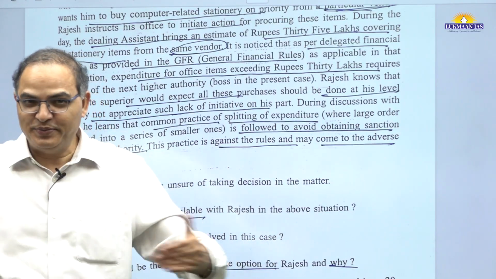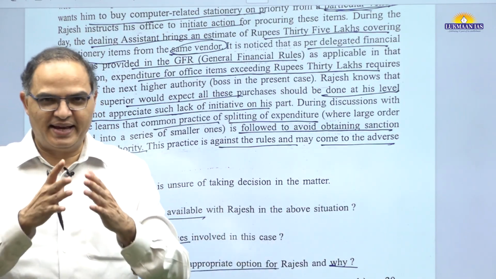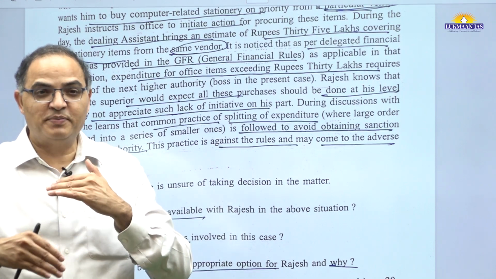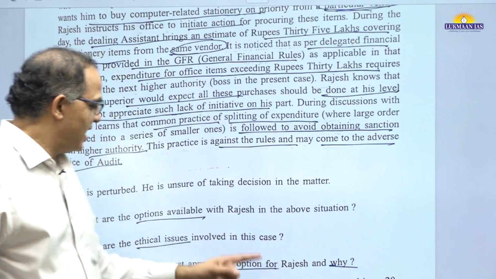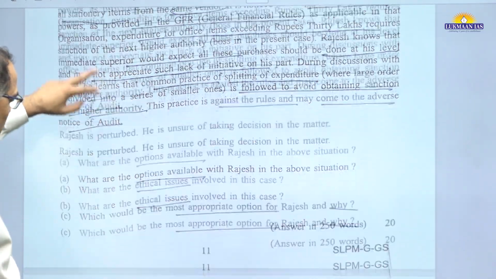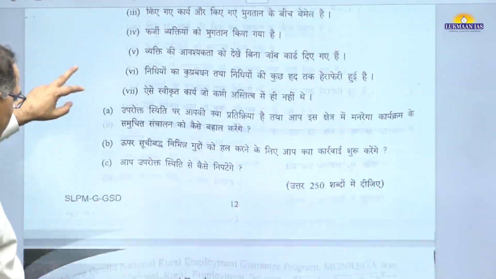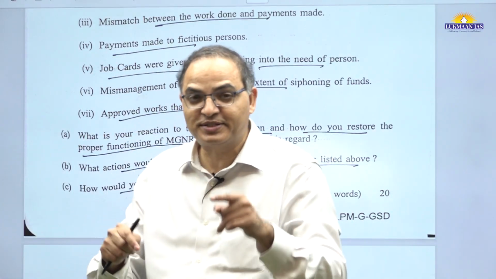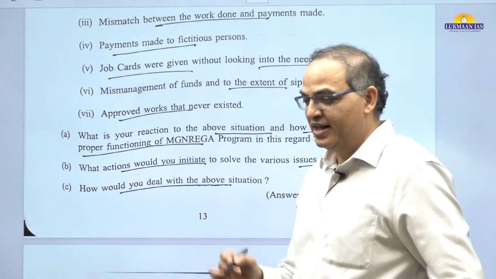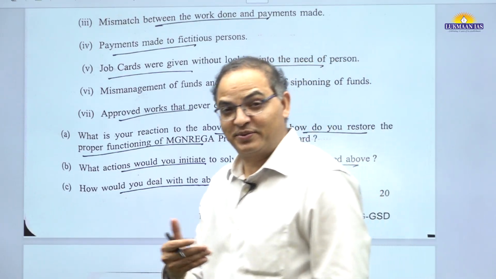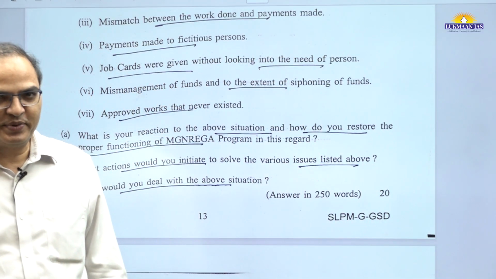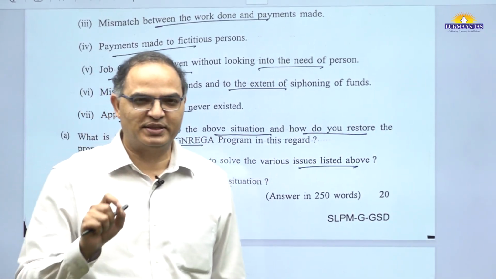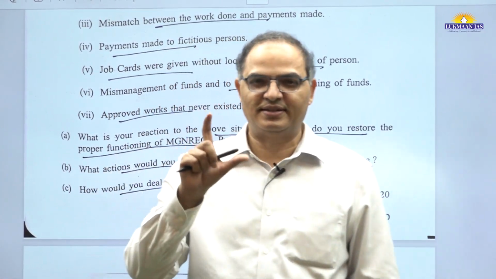So, similar themes. You know that this year we practiced so many case studies like that, and I guess students can easily link and relate, and that is how he should have this option in this case study. And then this is another generic type of social justice program related case study. MGNREGA we have asked in the past several times. Scheme related, this year we did not ask this MGNREGA related. Last year we asked an MGNREGA related case study, on corruption.